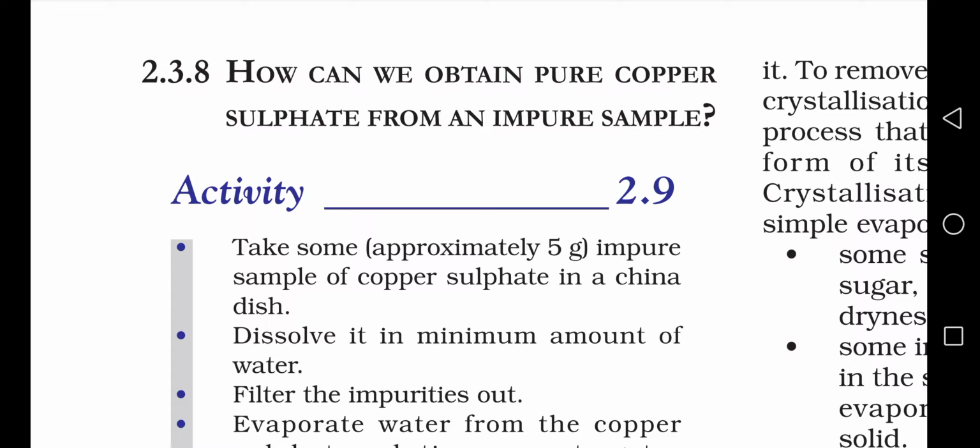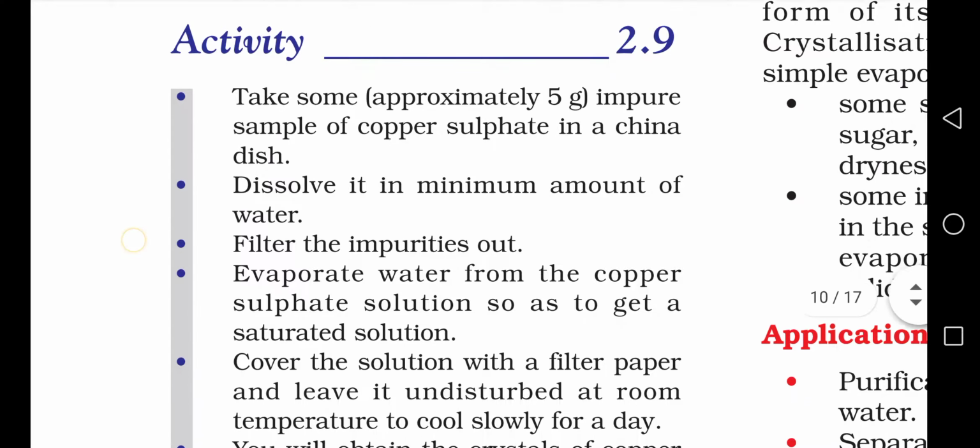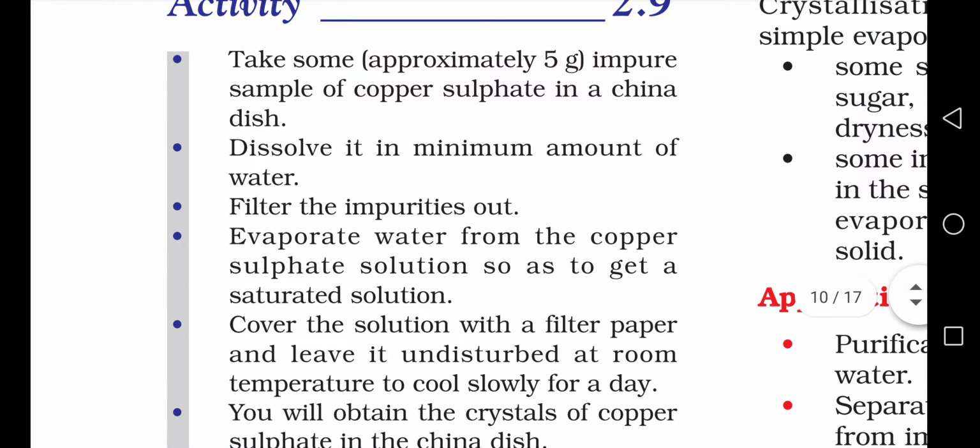To that copper sulfate, we are going to add some amount of water, and it is going to become a copper sulfate solution. That solution is going to contain some impurities, so we need to filter it by using a filter paper. Whatever the impurities are there, they have been removed, right?